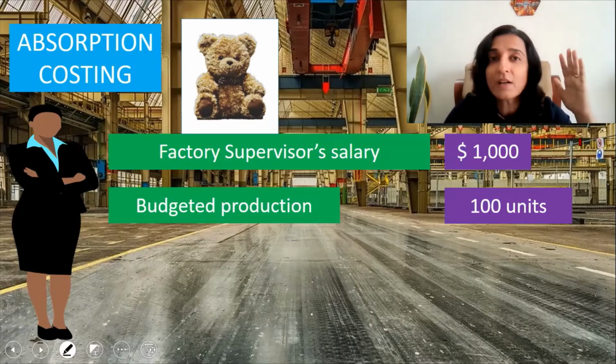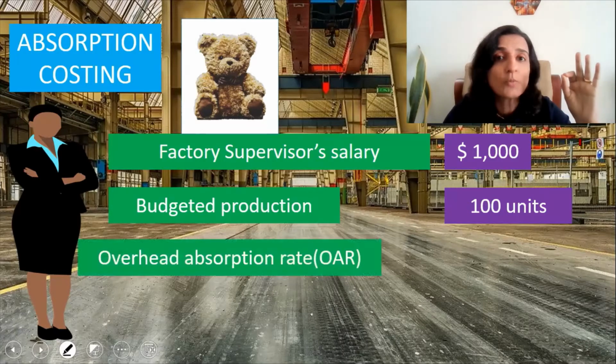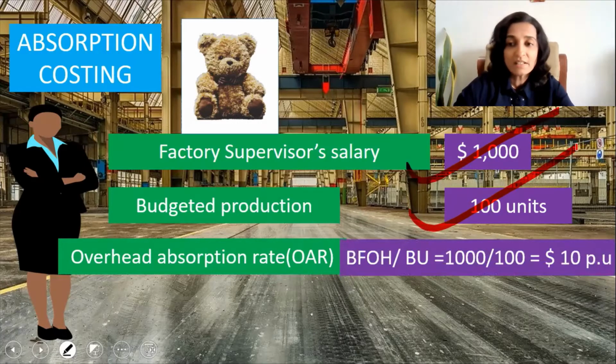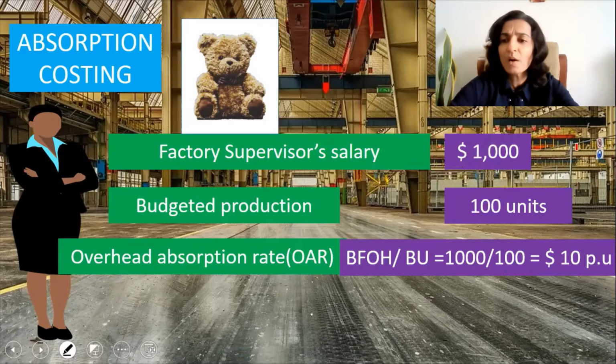Now, the fixed overhead cost per unit is also known as the overhead absorption rate or the OAR. So what is the OAR per unit? It is budgeted fixed overheads divided by the budgeted units of production. That is 1,000 divided by 100 or $10 per unit. Now, what exactly is this 10 per unit?